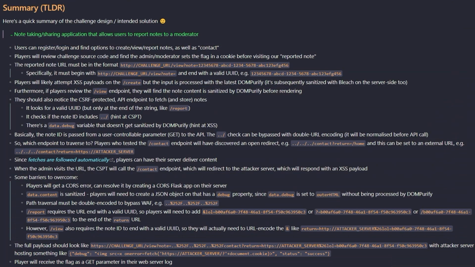All right, the video has gone on long enough, so I'll try to wrap it up here. I did make a detailed write-up, which will be on the Intigriti GitBook, so I encourage you to check it out. There is a summary at the end, which just has some bullet points of how I expected players to interact with the challenge, what the barriers for them to overcome would be. So if you just want to go and have a look at a quick TLDR, that's there. An even quicker TLDR is we basically had a client-side path traversal chained with an open redirect, which led to an XSS with some interesting validation and filters and stuff in place.